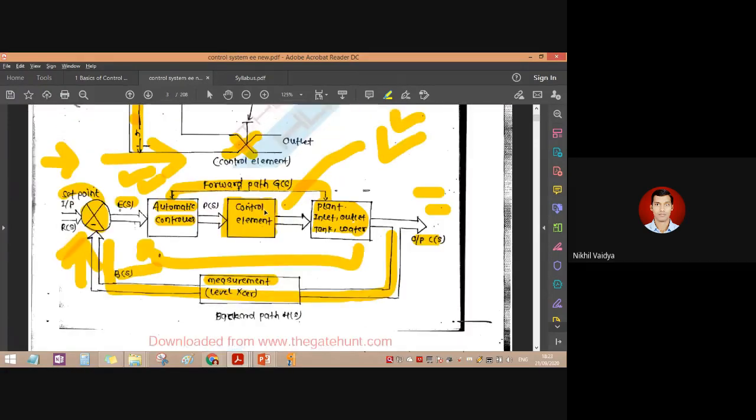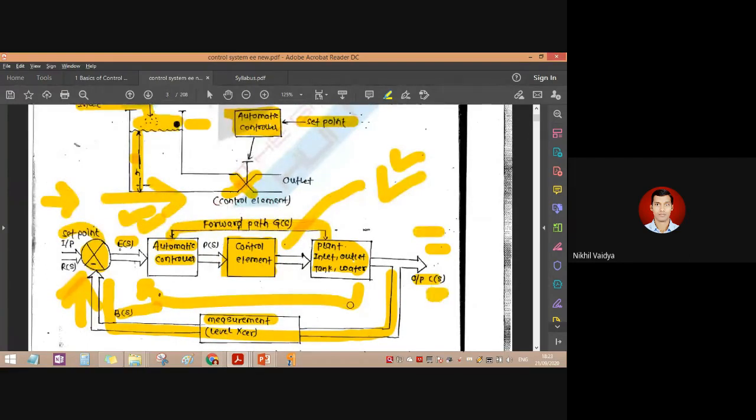Okay, so this is C of s. This B of s is nothing but the multiplication of these. These are all the block diagram reduction rules that we had already studied in our control system. The block diagram reduction rule says that whatever elements are in series, we can just multiply them to form the next block formula. So if this is B of s, which is the input to this particular block, whatever is coming from this side will be a multiplication element. This particular measurement block is denoted with H. So this is H of s and this is C of s, so C of s into H of s.